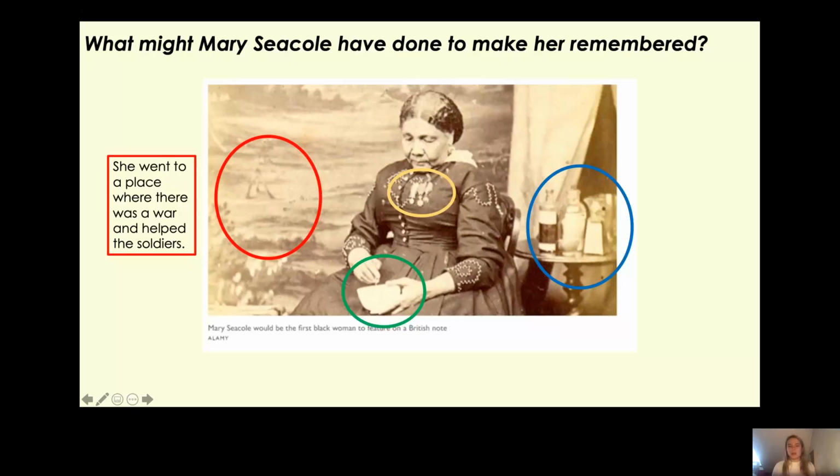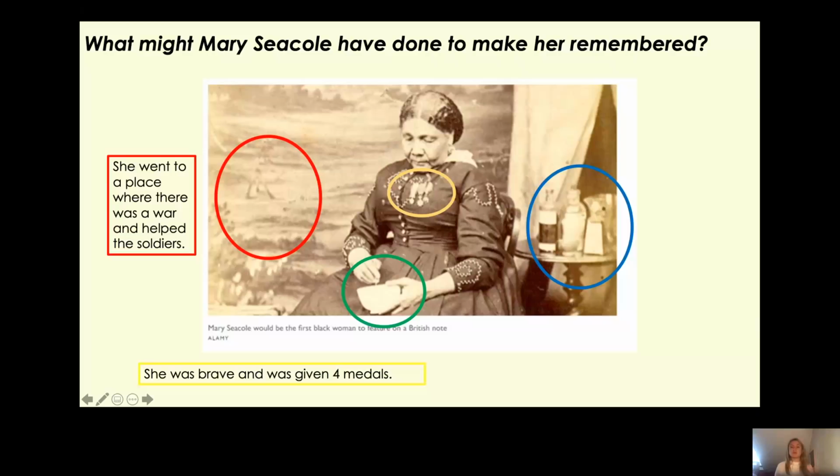Now, what else can we see on this source? Well, let's have a look at what's circled in yellow. Now, what is she wearing on her dress? Well, they look like medals, don't they? I wonder why she got these medals. Well, she got these medals because she was brave, and she was given 4 medals.